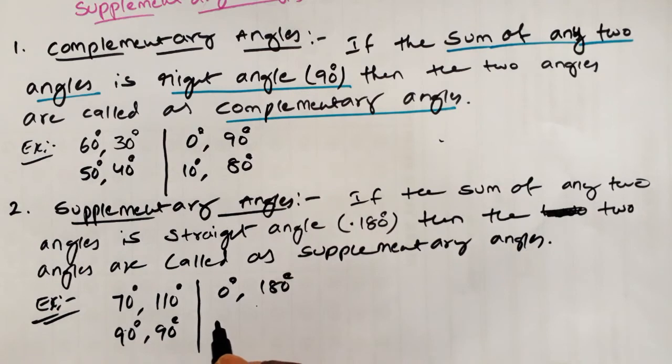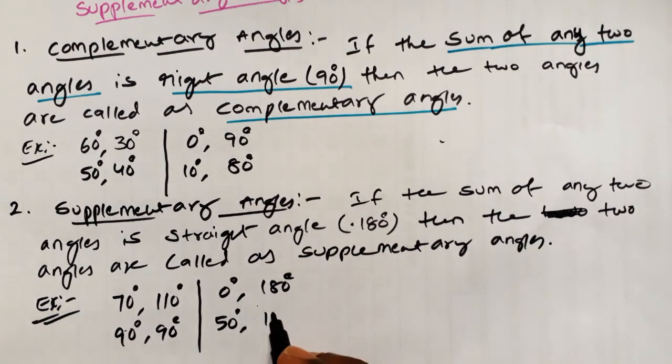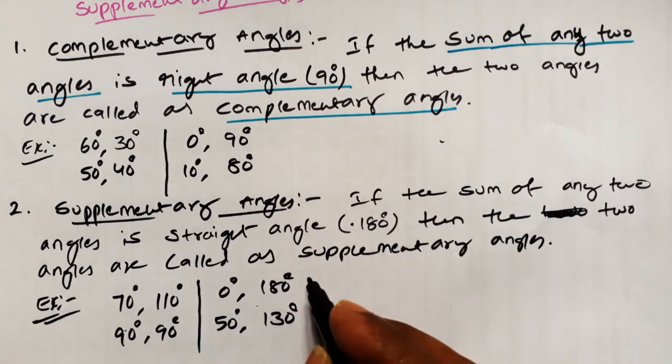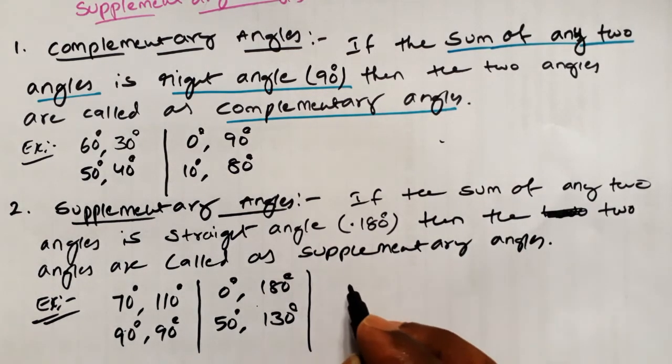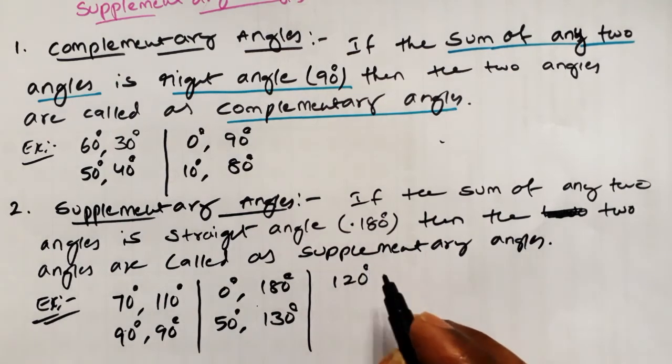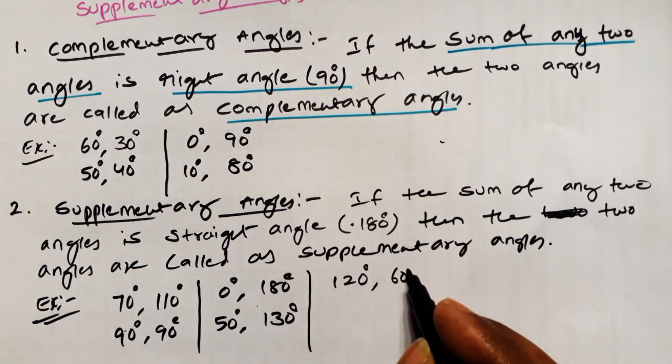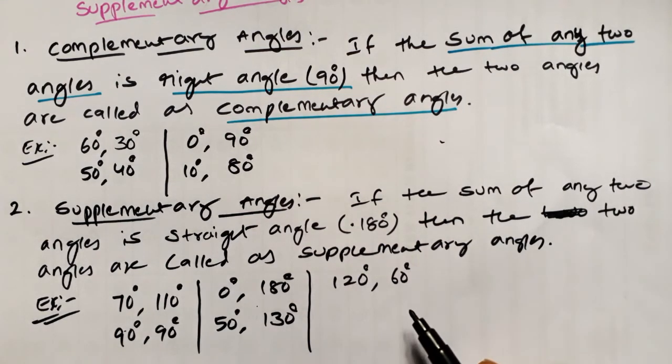Next, what can you take? Let us take 50 degrees, 130 degrees. These both, 50 and 130, are called as supplementary angles. Next, what can you take still? 120 degrees, 60 degrees. 120 and 60, these both are called as supplementary angles. That's it.